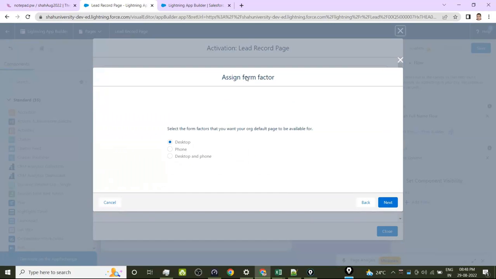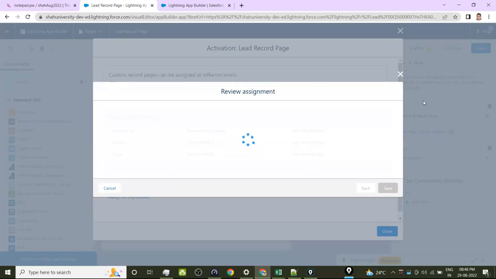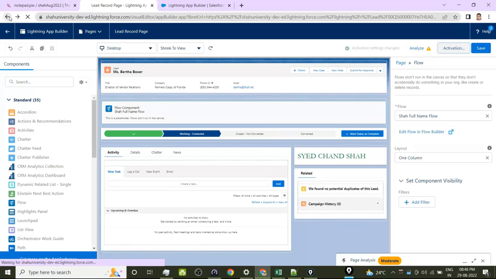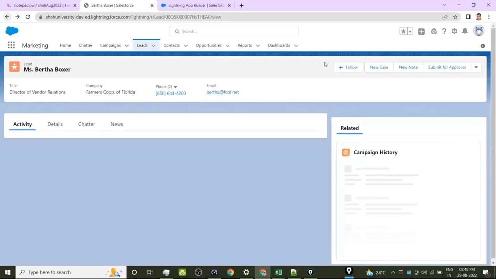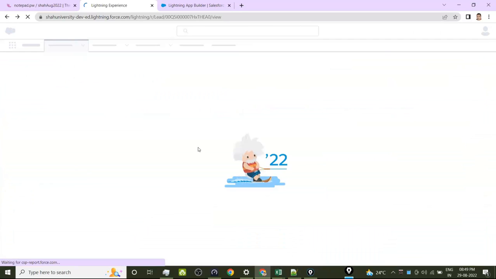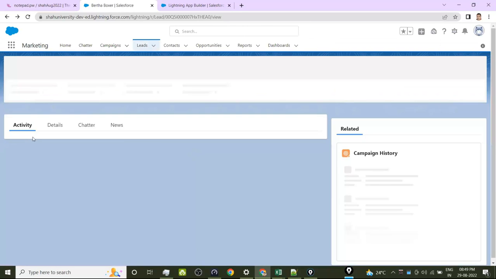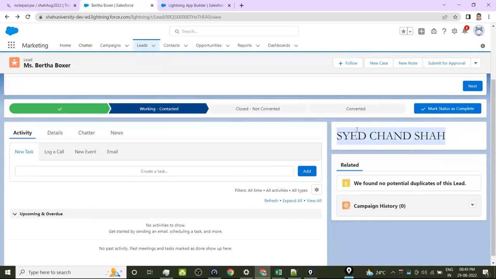It is asking for form factor, right? Form factor means desktop is one thing, phone is one thing, both is another thing. So whatever you want, select it. Okay. If you go back and reload, yeah, it's there already. So your flow was there. Whatever flow you have created, like create account or create donor, it's there. And this is the rich text format, whatever you have given, it's there, done.